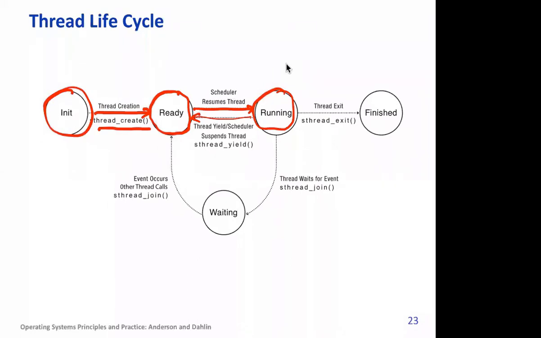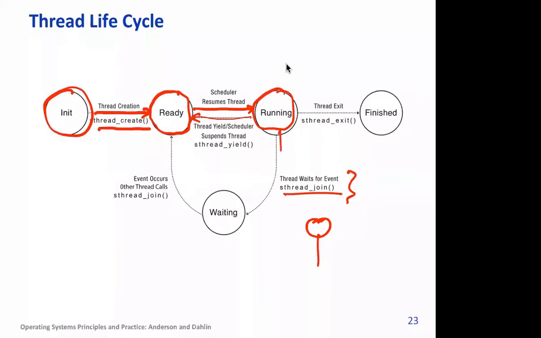Now if a thread does IO, or executes the join system call, like the concept we have seen in case of process, where a process may wait for its children to complete or die, here a thread can call thread join, or it can wait for IO.